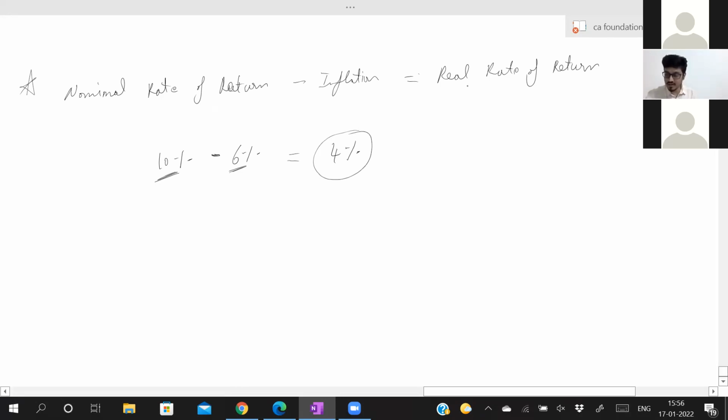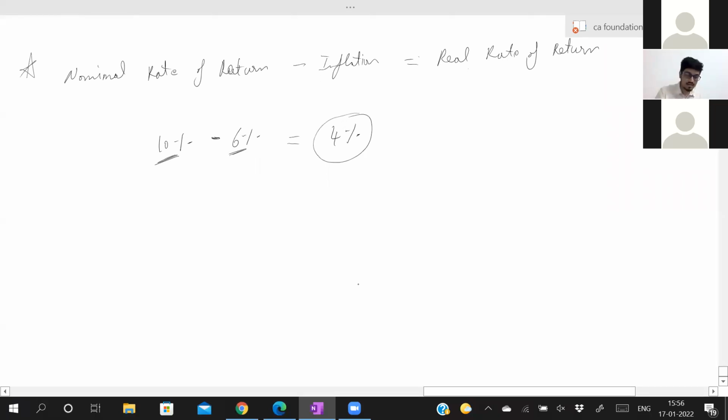Or they can give real rate of return 4 and inflation 6 and ask you to find out nominal rate of return. Can you get the answer? Simple. This is our last concept of annuity. Nominal rate of return minus inflation is equal to real rate of return. Now there is one more concept, net present value, which we have already done.